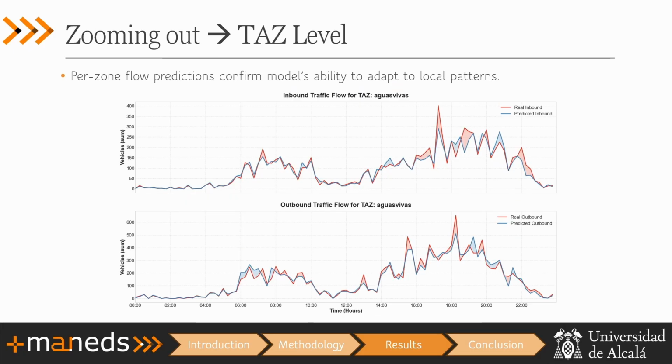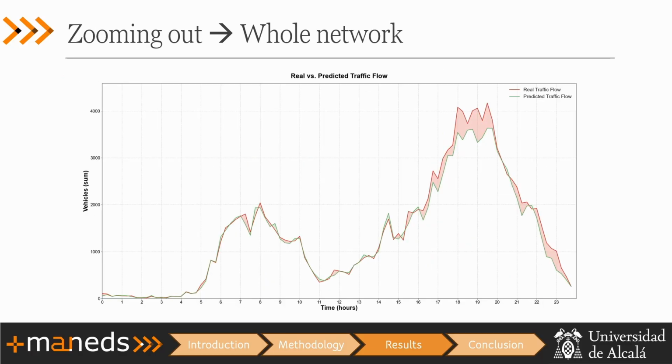So zooming out, we get here the same pattern, the same graph as before, but for each task. Here we predict the inbound and outbound traffic that will go to a zone. So as we can see, similar to before, we get really good results. We made a lot of simulations, and the results were always very similar. So we can conclude that our model performs a good, accurate calibration.